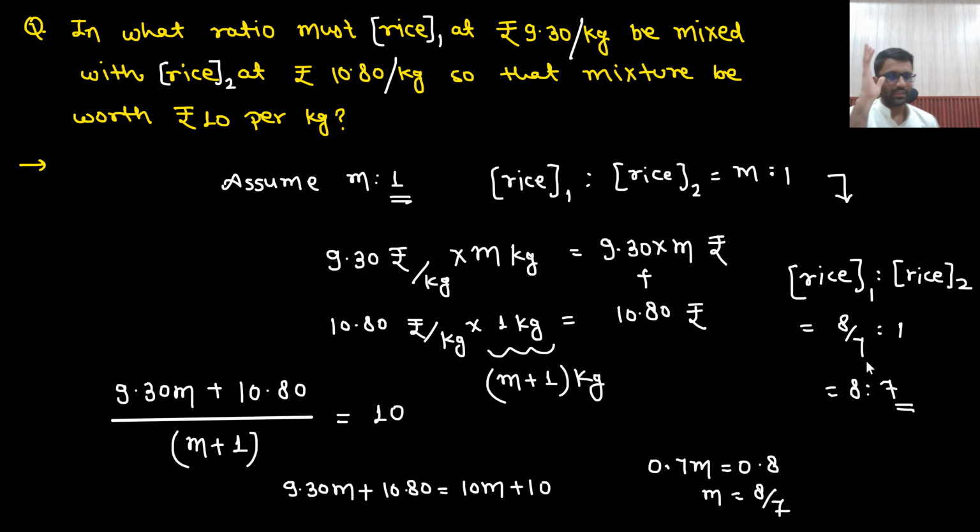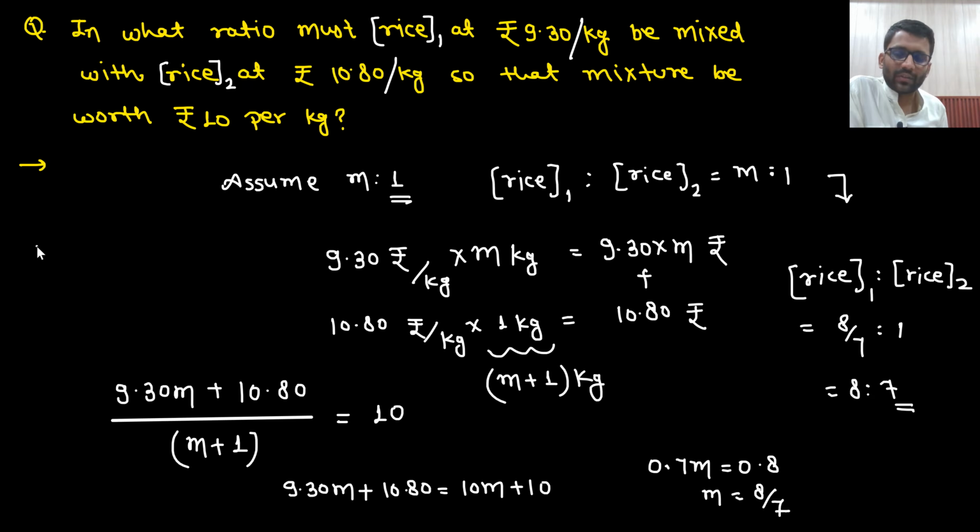Understood? So this is the best way of solving this problem. Always take M ratio 1. You will be able to do it very quickly in the examination. Directly you will write this equation: how much money it will cost me divided by how much quantity I am having, and that should equal 10. So 8 ratio 7. You can check as well.